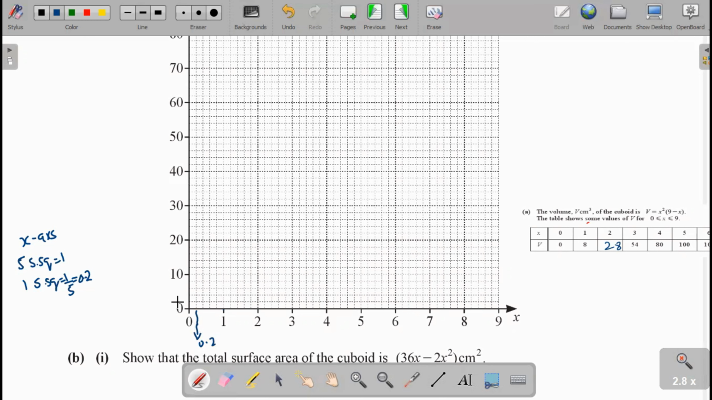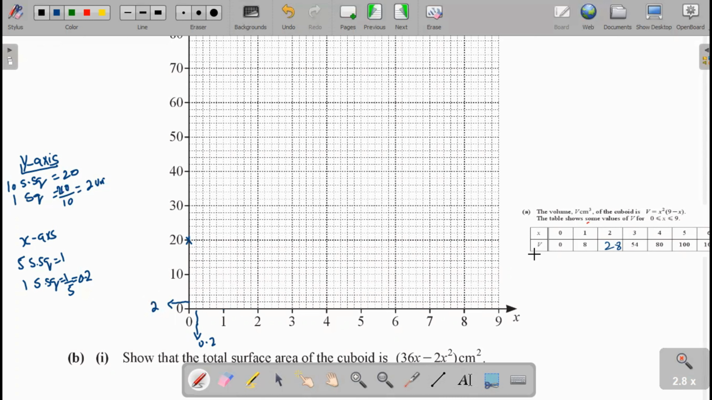And for the volume on the y-axis, 5 small squares equal 10. In other words, 10 small squares equal 20. It means one small square will be equal to 20 over 10. You get 2 units. Therefore, it shows 2 cubic centimeters, and that is 2.